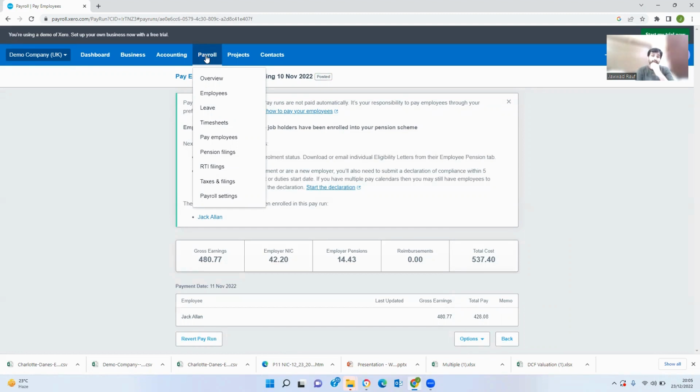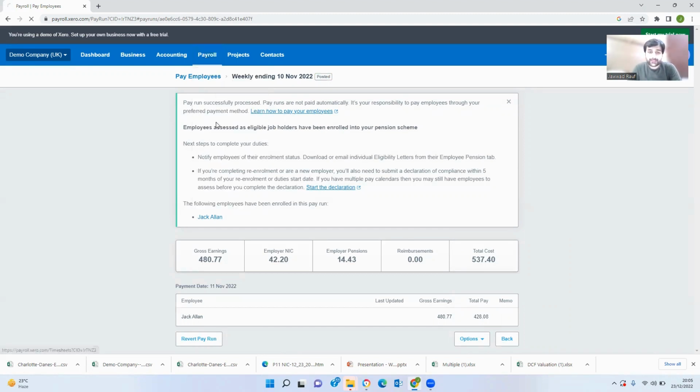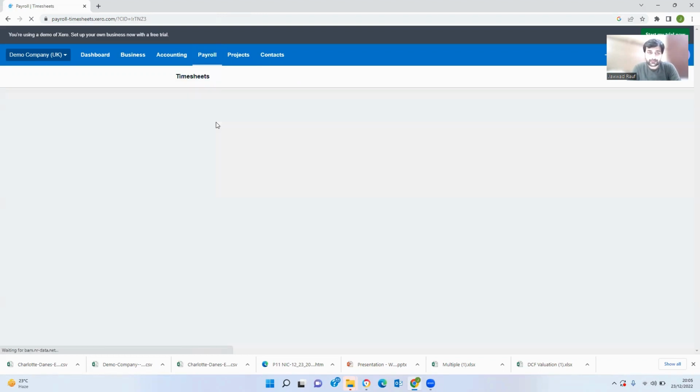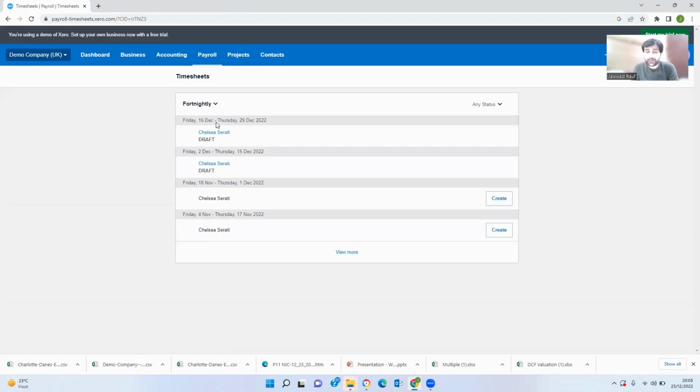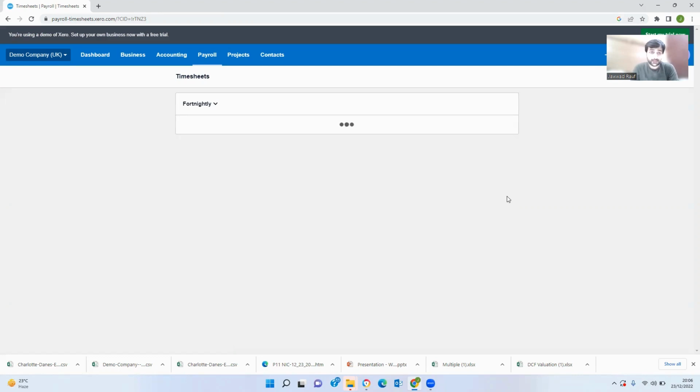Okay, now one very important thing, the timesheets. If I go into payroll and timesheets, and obviously in Xero, as you know, you can provide access to your employees as well. So for example, if you have provided the access to your employees, they will be able to create the timesheets within the system.